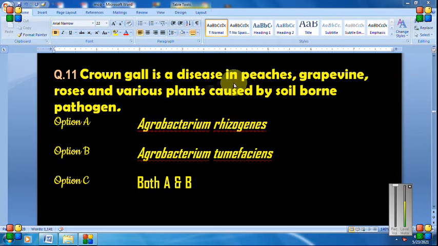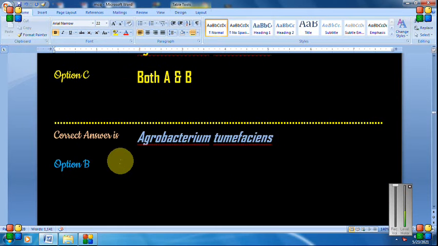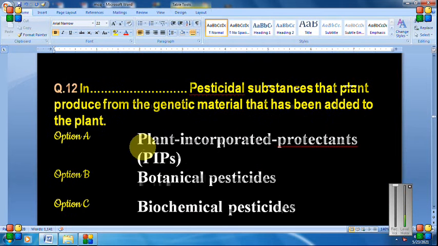Crown gall is a disease in peaches, grapevine, roses and various plants. It is caused by which soil-borne pathogen? The crown gall disease is caused by bacteria. Yes, Agrobacterium tumefaciens is the answer. It causes a tumor, that is the crown gall disease. So option B will be the correct answer for this question. Yes, option B.